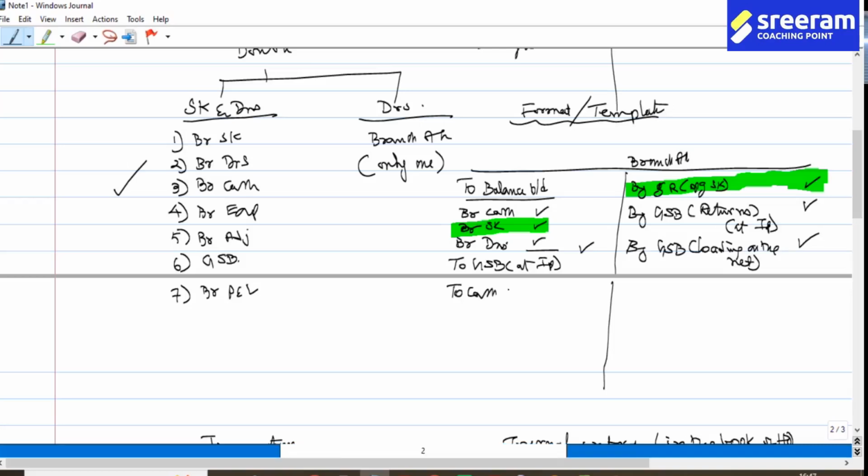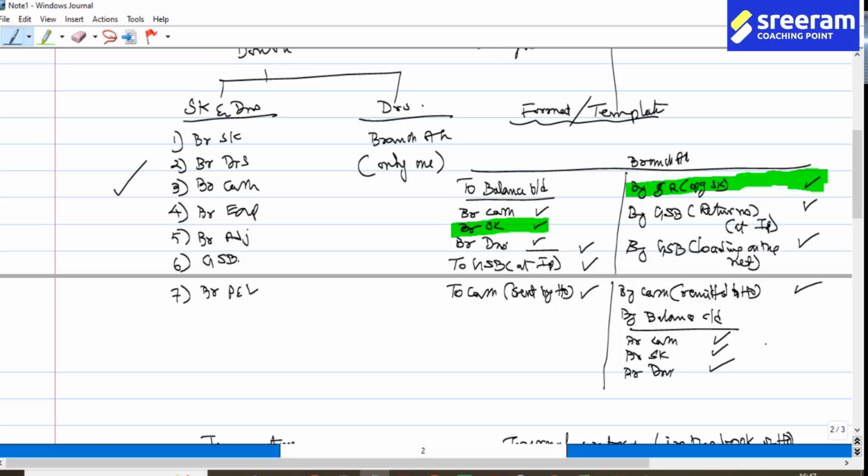To cash sent by head office. By cash remitted to head office. Then by balance carried down: branch cash, branch stock, branch debtors, to stock reserve on closing stock.